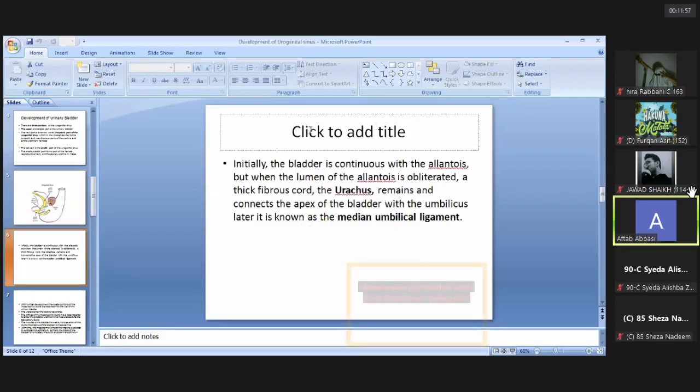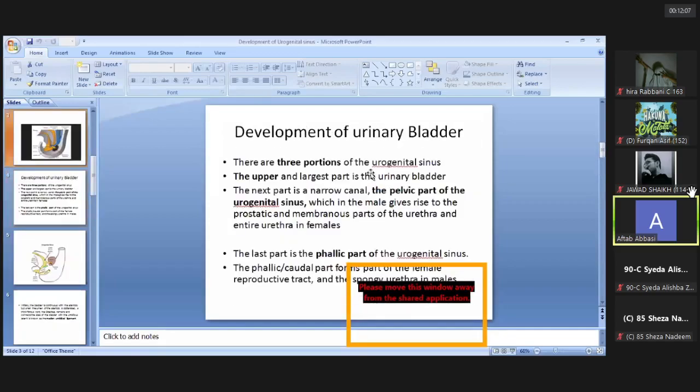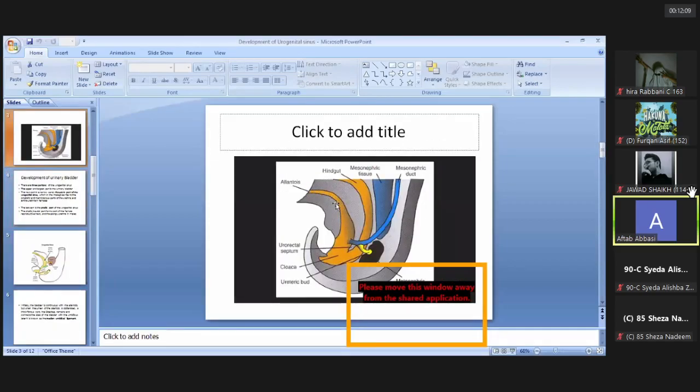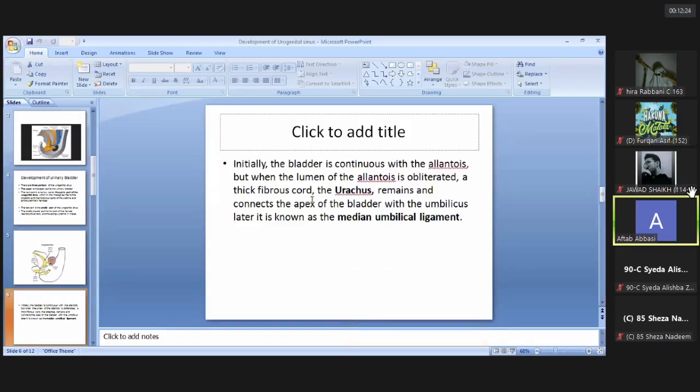Now with the further development of the urinary bladder, initially the urinary bladder is continuous with the allantois. Allantois is a sac-like structure. Here is the allantois, a sac-like structure that is an anterior and superior continuation of the urogenital sinus. Initially, the urinary bladder is connected to the abdominal wall through the allantois. After some time, the lumen of the allantois starts to obliterate and it forms a thick fibrous cord known as the urachus.